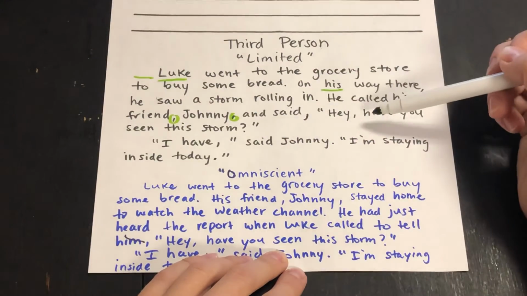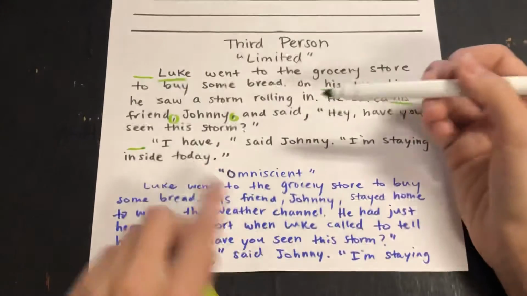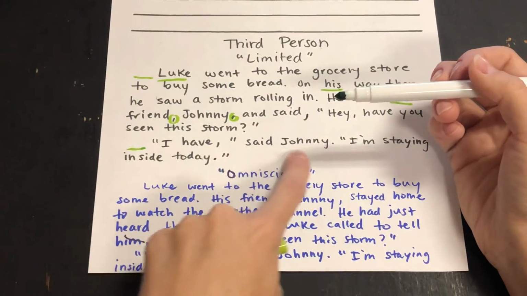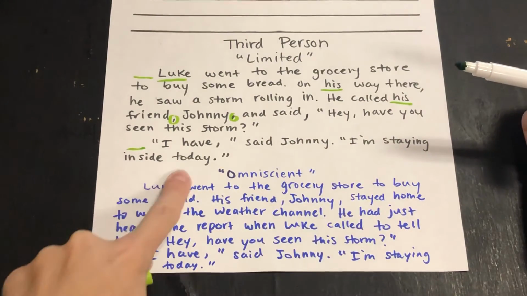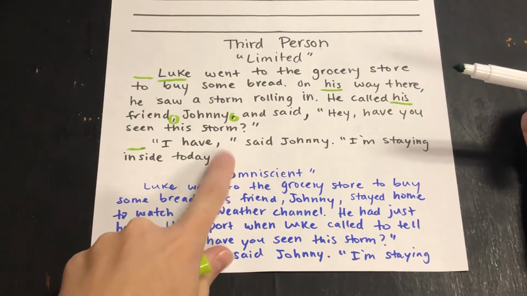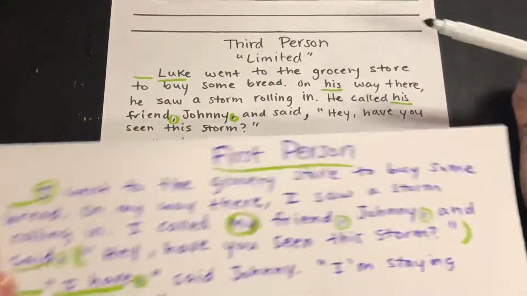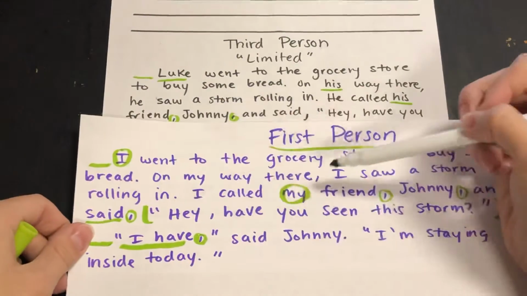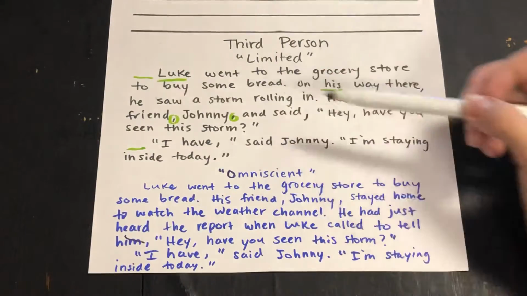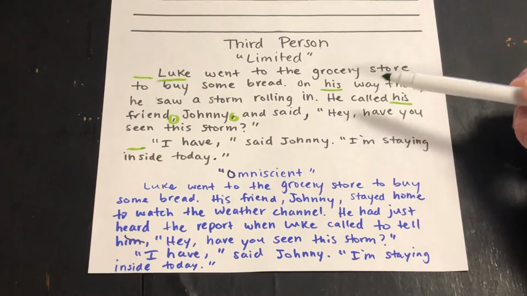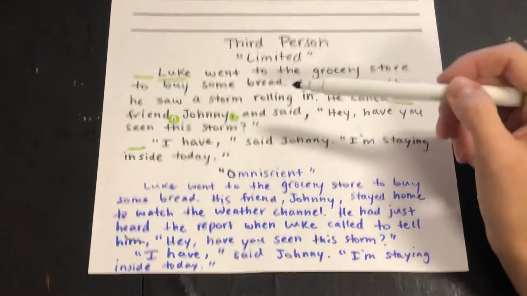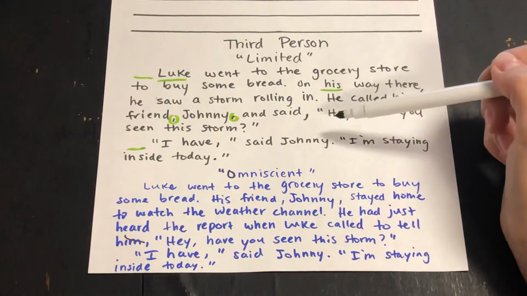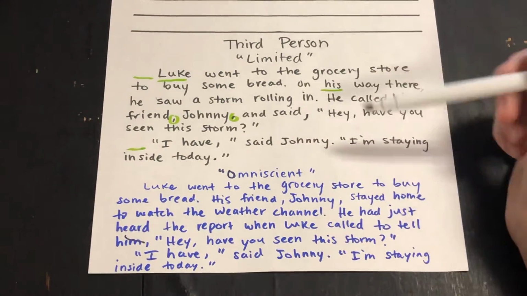Okay, now Johnny is done talking, so I start a new paragraph. I have, comma, said Johnny. He starts talking again, so I add another quote. I'm staying inside today, and then he's done talking. So the only difference between first person and third person limited is just the change of the I's and my's to the characters' names and he and his and those kind of words. Okay, so not much different. The only thing that we should take note of is we only know what the character knows. So we have to give information through dialogue and other tricks.